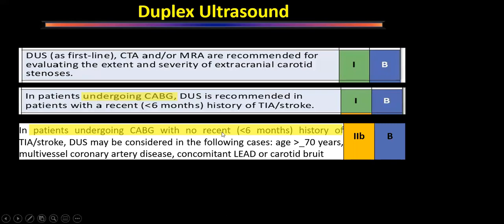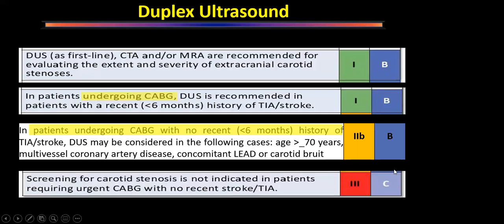So these patients, even if they do not have any symptoms of TIA or stroke or any central nervous system symptoms, even then we have to screen those patients for presence of carotid disease. But any patients who are undergoing urgent CABG or post acute coronary syndrome, for them routine screening is not required. That is class 3 recommendation. So it is not required.